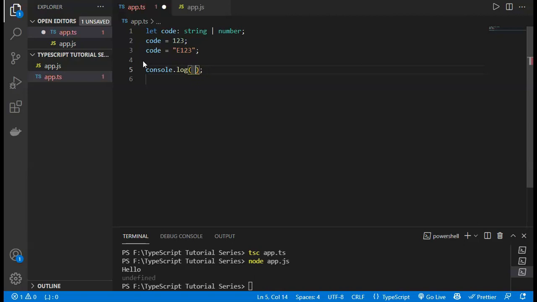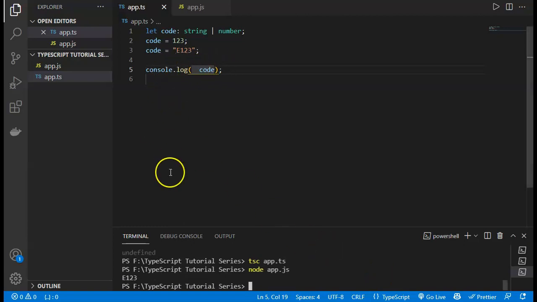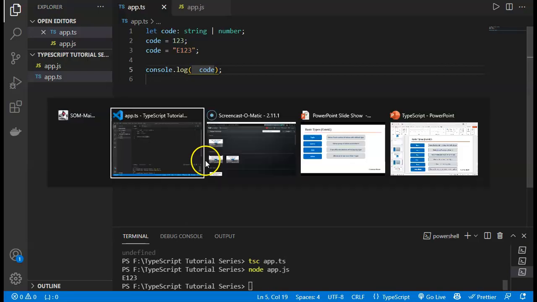If I console.log the code, and now save and run again, you will see it gives us the code, which is E123. So these are about unions.